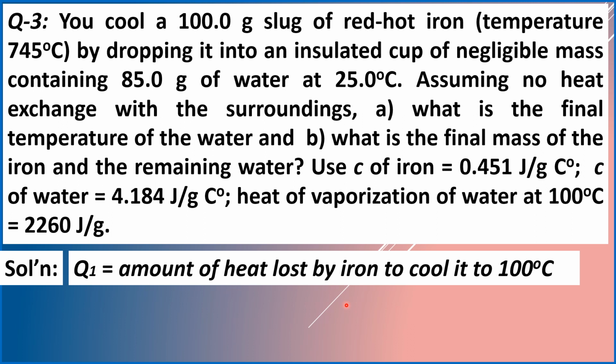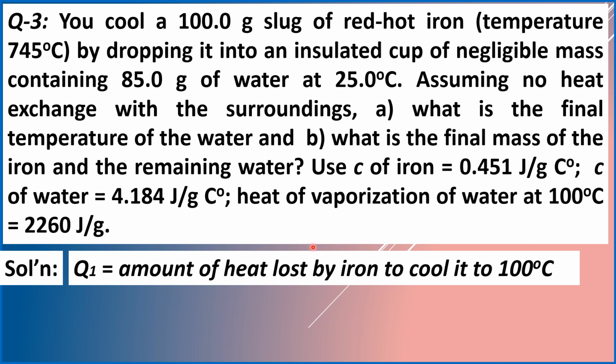So in this problem, we are talking about the amount of heat that is liberated by the hotter body, which is the piece of iron. This amount of heat lost by the iron when it is added to the water is the same amount of heat absorbed by the water, in accordance with the law of conservation of energy.